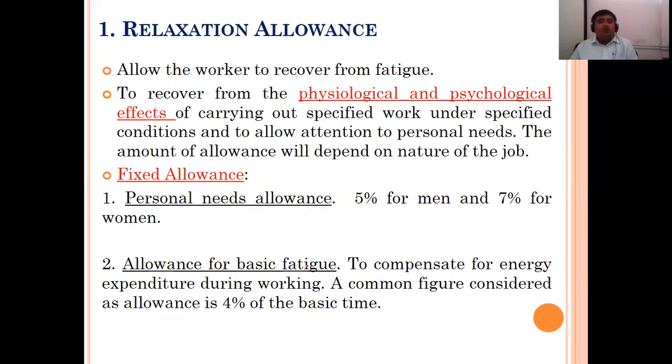Most of the time it is psychological or physiological, meaning mentally and physically we are under stress, so we have to take certain rest to refresh our mind and our body. The 8 hours of sleep we take at night, we can call the best relaxation for us.